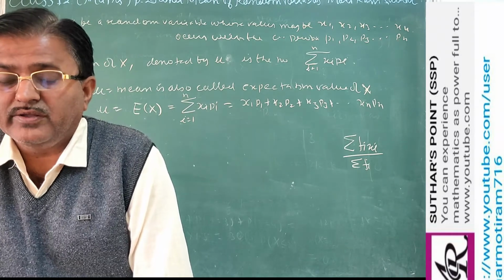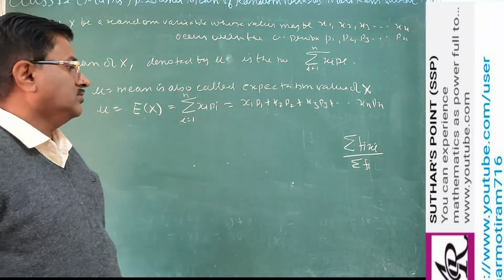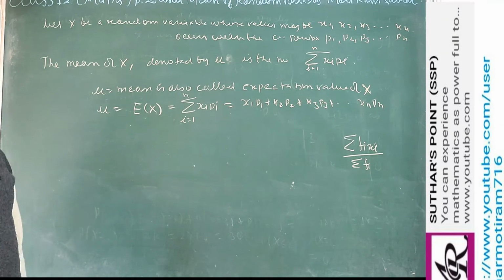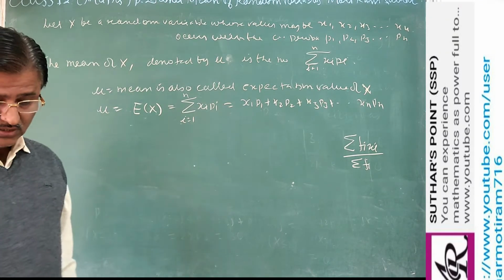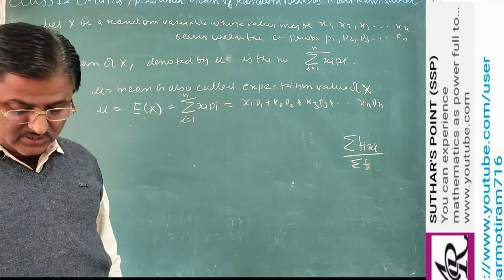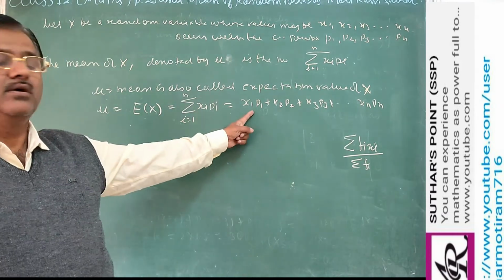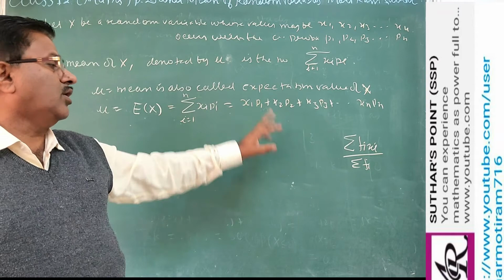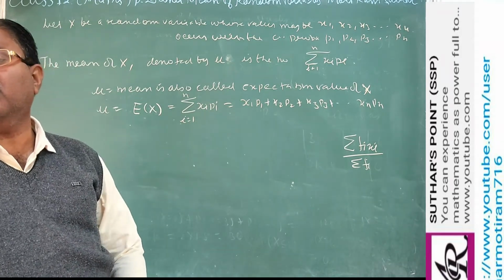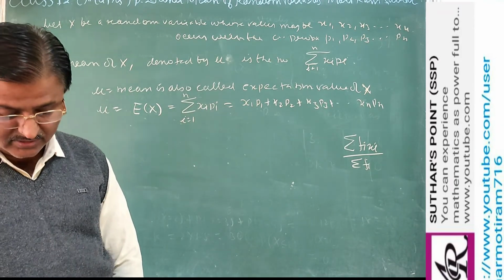In other words, the mean or expectation of random variable X is the sum of products of the random variable with the corresponding probabilities.